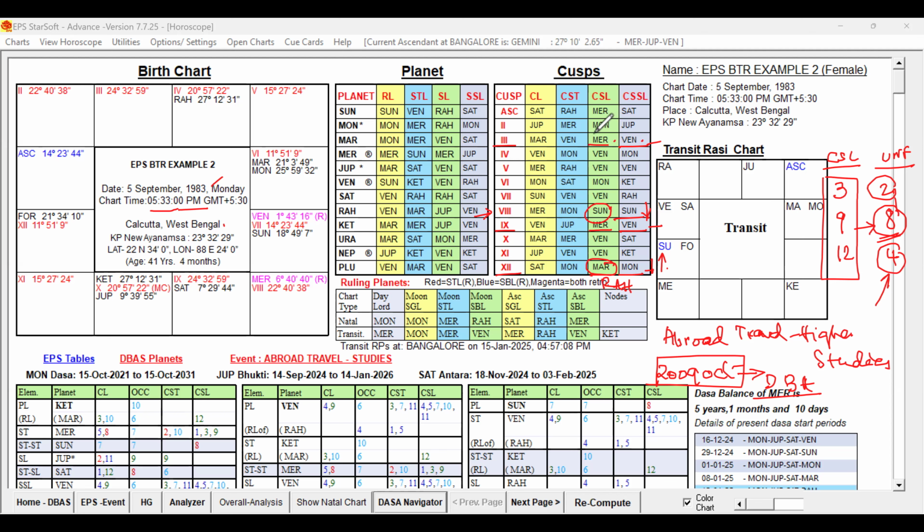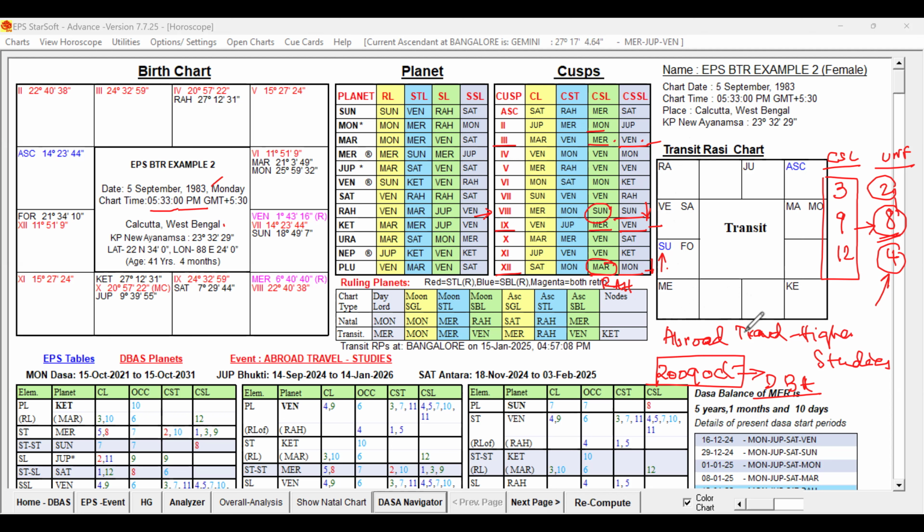Then the second cuspal sublord is also not in the border. So now we could see that the 12th sublord is in the border, and by increasing 1 minute, it can change. By decreasing 1 minute, the 8th sublord can have impact. Let us check that one. So we have to keep it in mind. These 8th and 12th cuspal sublords are in the border, and adjusting 1 minute plus and minus will have impact on one of these sublords, but not on the other cuspal sublords, right?